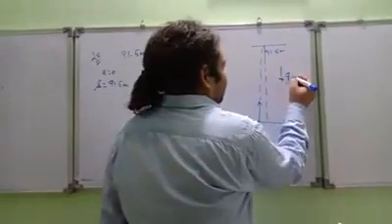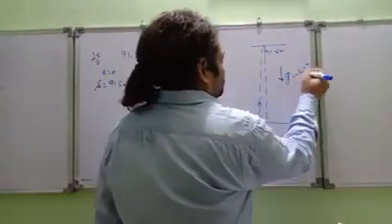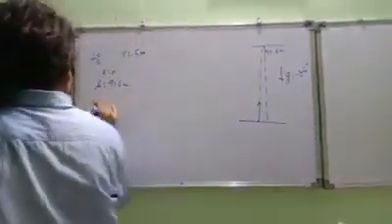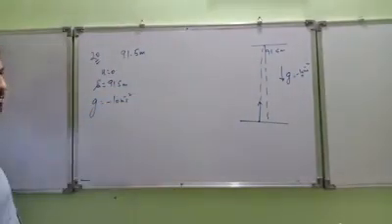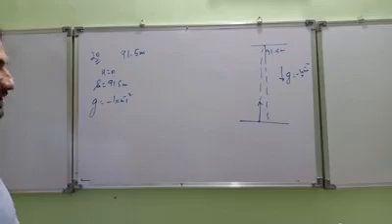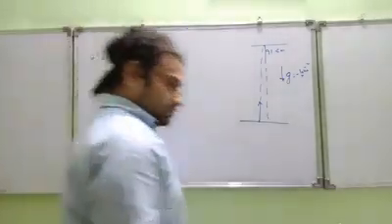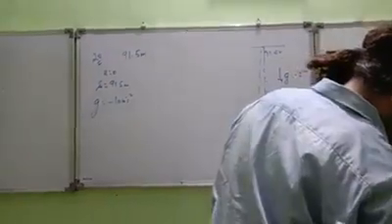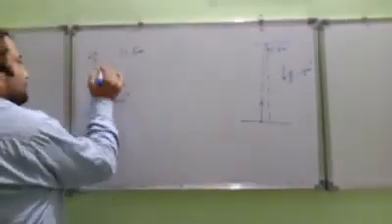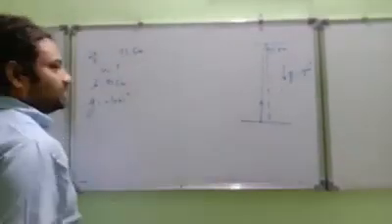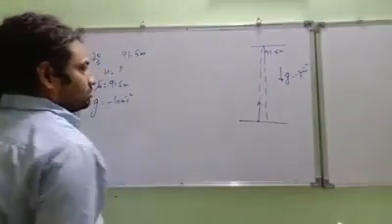G is downward, so g equals minus 10 meter per second square. And then what do we have to find? With what speed should we throw? So u I have to find.